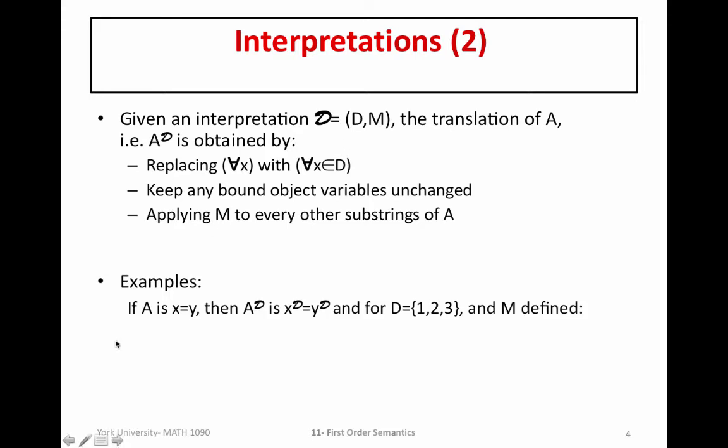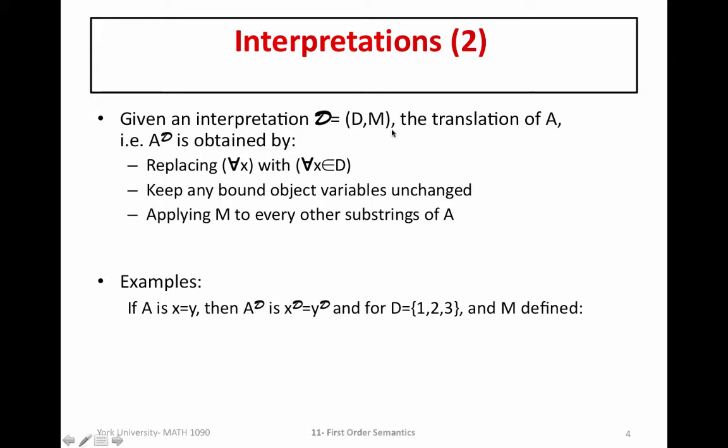So, let's consider the well-formed formula x equal to y. Then, to apply this interpretation, A superscript D is A applied to a particular interpretation. So in general, following these rules, since there are no quantifiers, we will translate everything here. So we apply M, so we get x translated by this interpretation, and we translate y with that interpretation, and recall everything else remains unchanged, so in particular the equal sign remains unchanged.